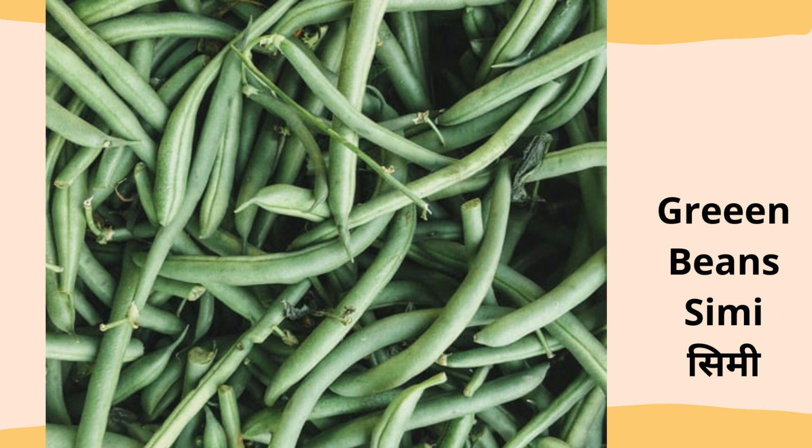Likewise, small green beans are called Simi. But if the beans are longer, then we call it Bodi. Whenever this vegetable is green in color, we cook it. But if you would like to store it for future use, then we dry it. When the green turns yellow, we dry it in sunlight and take out the beans, and those beans can be used later.